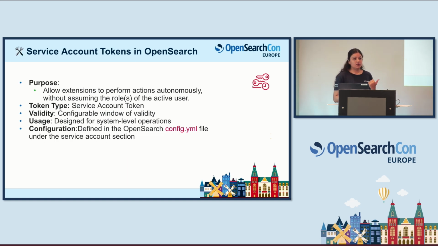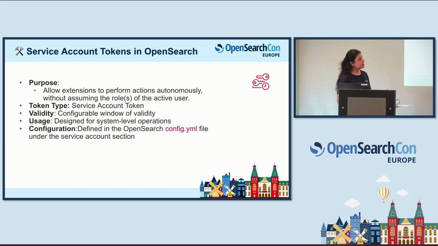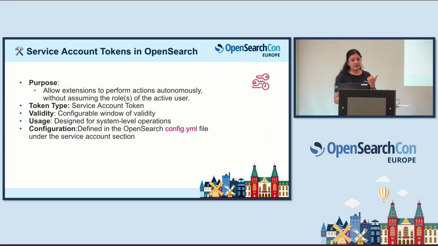This is very much the need of the hour, because here there is an IAM user, and from the IAM user you're taking everything. But let's consider there is no user. I don't want to create a user. Then what should I do to use the tokens? Then you create a service account. A service account works without assuming the role of an active user, whereas for OBO you need an active user and leverage that user's permissions. If you don't want to create a user, if you don't want that additional cost, then you have to go with a service account.